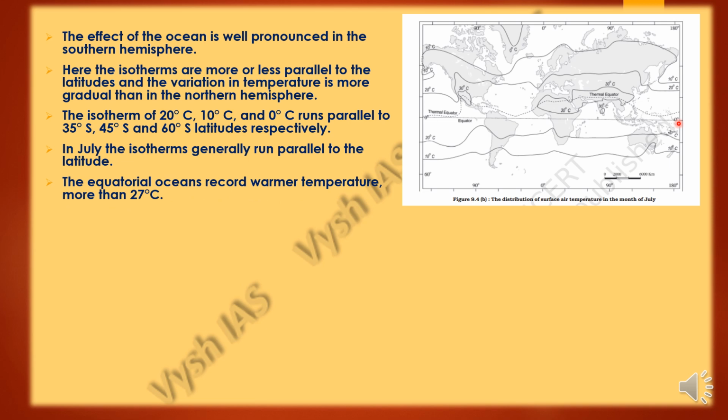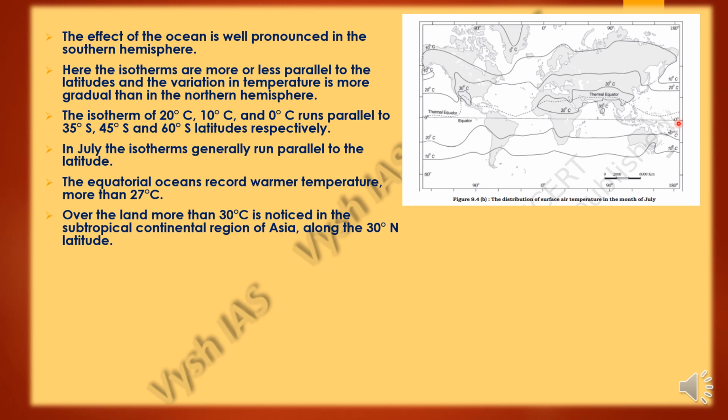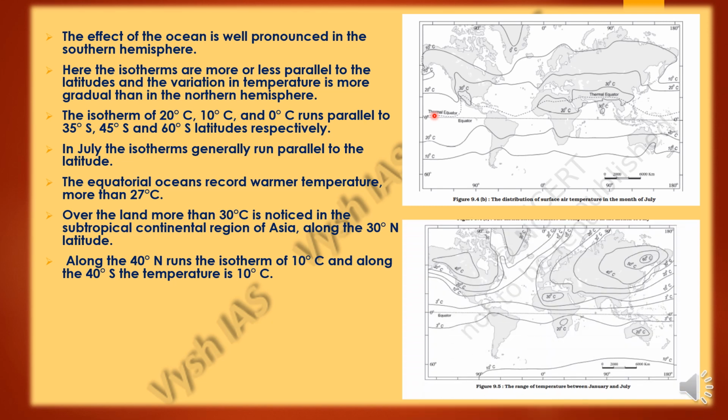The equatorial oceans will record warmer temperatures, more than 27 degrees Celsius. Over the land, it will go up to more than 30 degrees Celsius, and in the subtropical continents region of Asia, along 30 degree north latitude. Along the 40 degree north latitude runs the isotherm of 10 degrees Celsius. Along 40 degrees S, the temperature is 10 degrees Celsius. As you can see in the picture, it is showing you the thermal equator, because of which the temperatures will go up to 30 degrees Celsius.